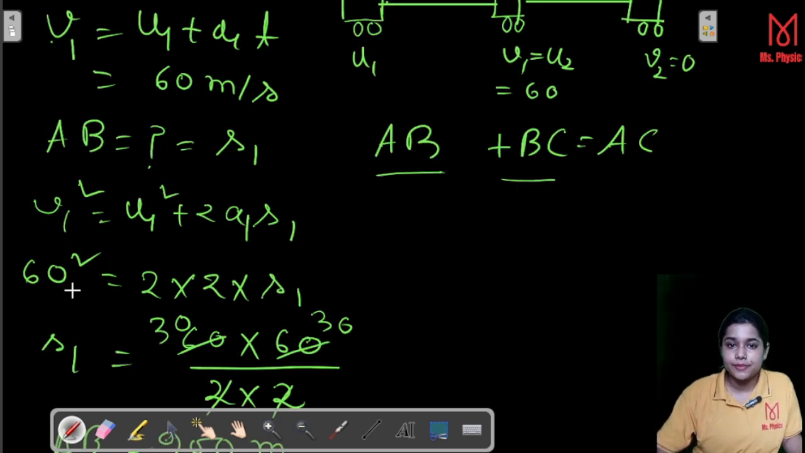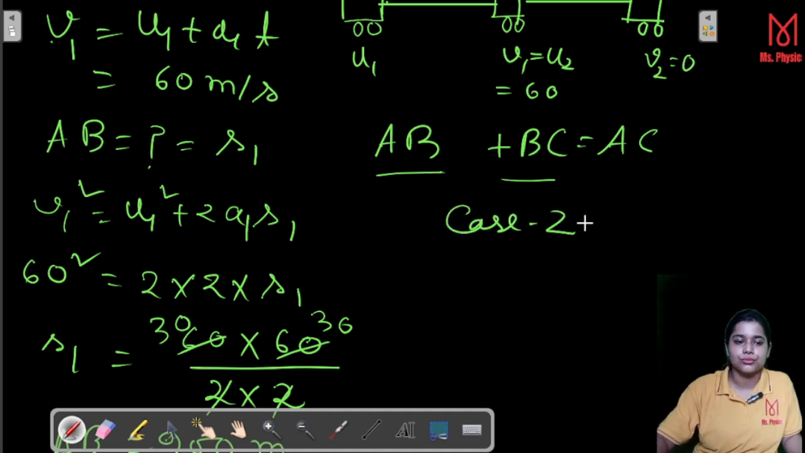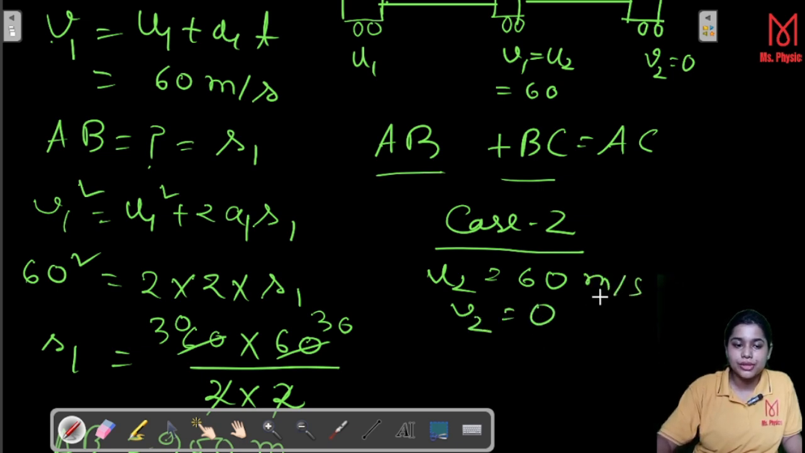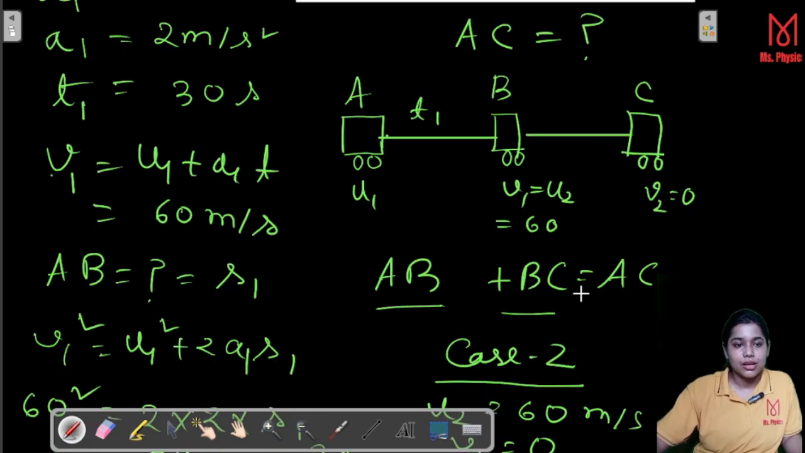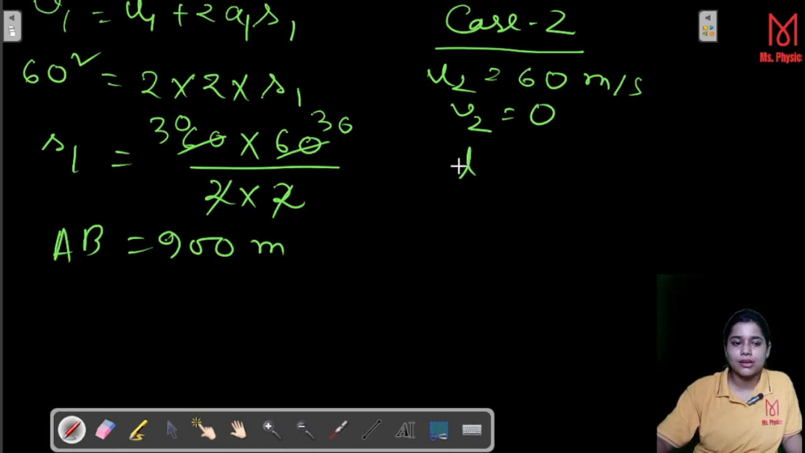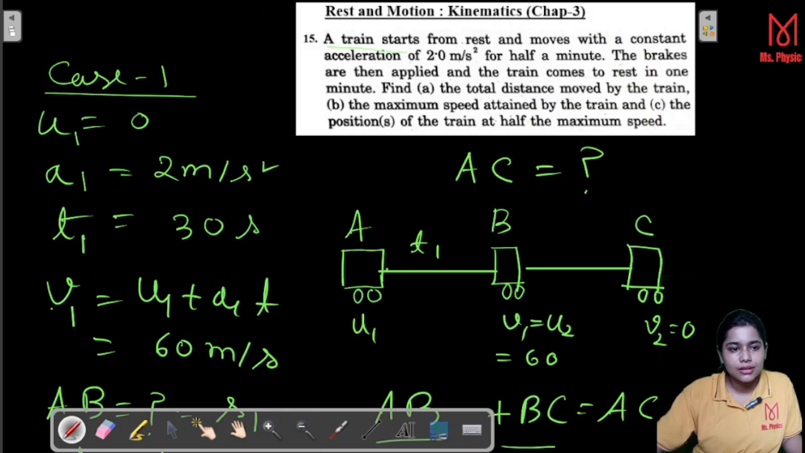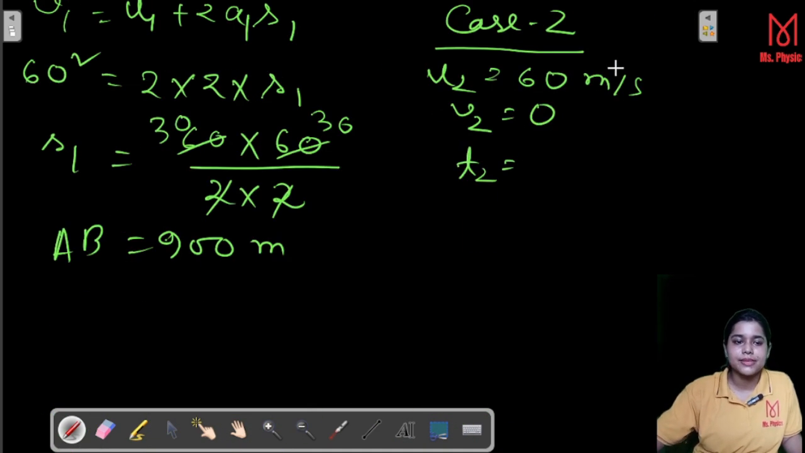Next, we have to calculate BC. So how? Here you see that in case 2, what are the values? U2 is equal to 60 and V2 is equal to 0, with the unit meter per second. And T2 is also known to you, that is 1 minute. I think T2 is 1 minute, right? That means 60 seconds. You also do with me, okay? Take your pen and paper and please do the calculation on your paper also. Okay, T2 is equal to 60 seconds.